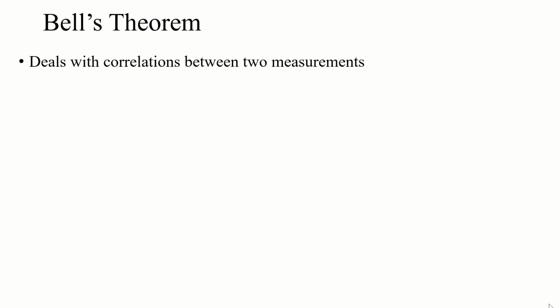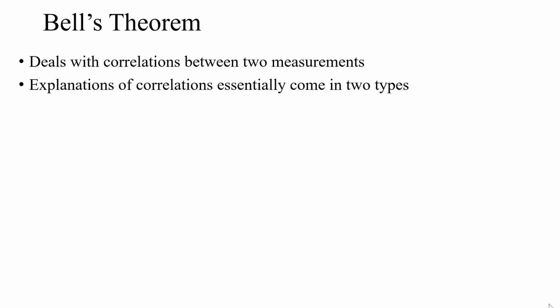So Bell's theorem essentially deals with correlations between two measurements, right? Say I make a measurement, we'll call that measurement A, you make some measurement, measurement B. If the results of our measurements are correlated, every time I measure something, you get a similar result, or anti-correlated, you get a different result, those correlations are what Bell's theorem speaks to.